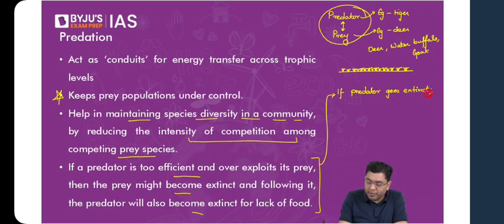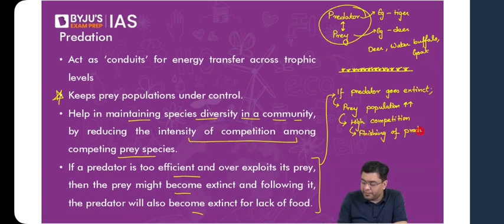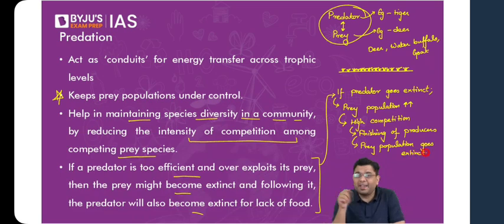Then what will happen? Prey population explodes, leads to what? High competition, leads to finishing of grasses, or let's say producers, and then the prey population goes extinct. So in either case, the organisms will be damaged and impacted, and the entirety of the ecosystem will be impacted quite sufficiently. Now, then you have competition.